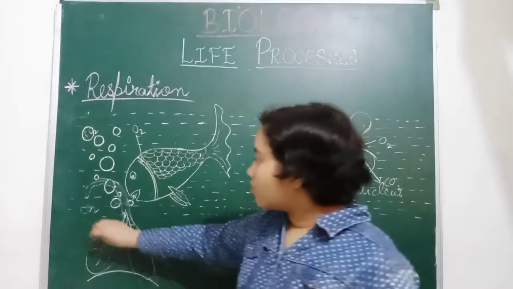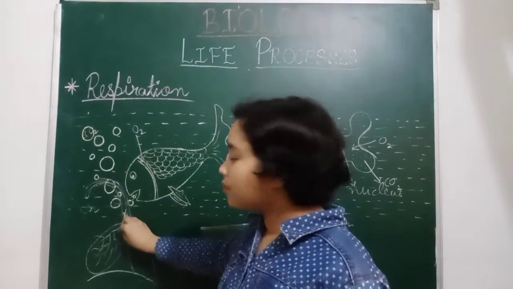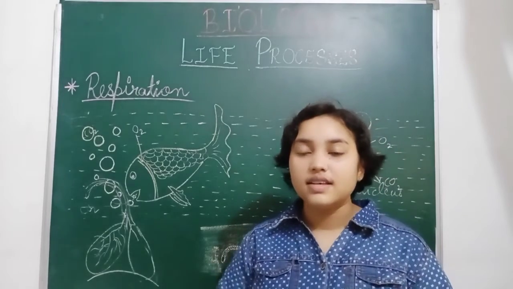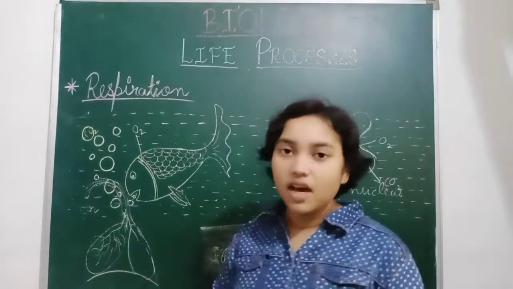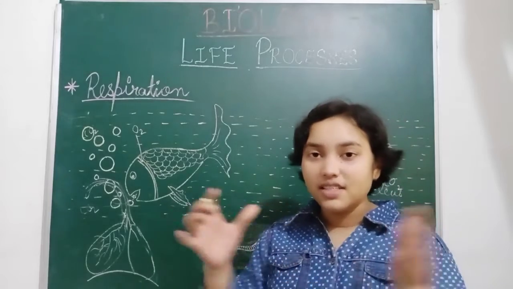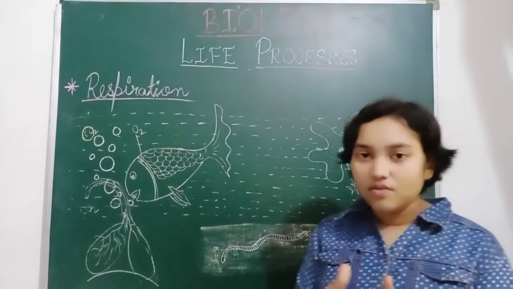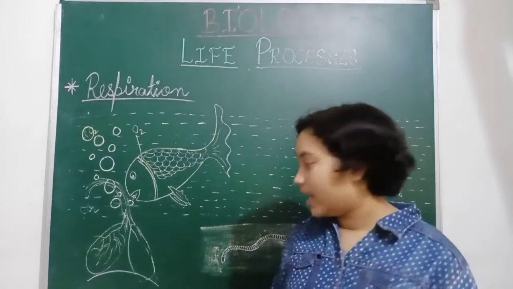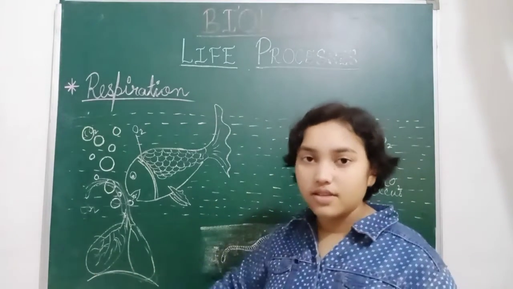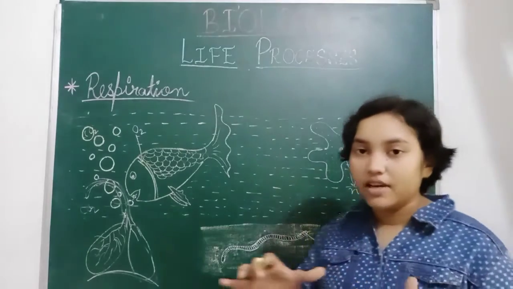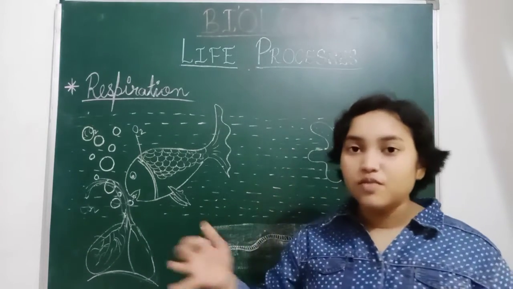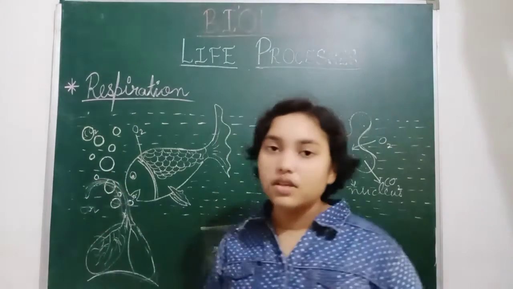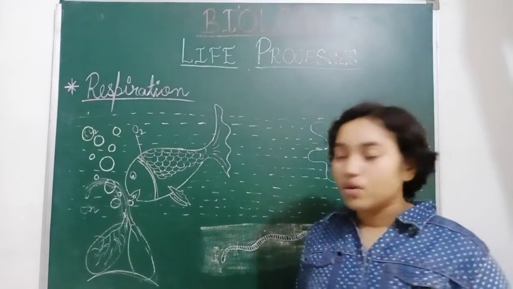When oxygen is taken inside, the diaphragm moves downwards because the lung is a balloon-like structure. So it fills up with the air, and when it fills up with the air, it blows in. This becomes larger. This becomes broader.